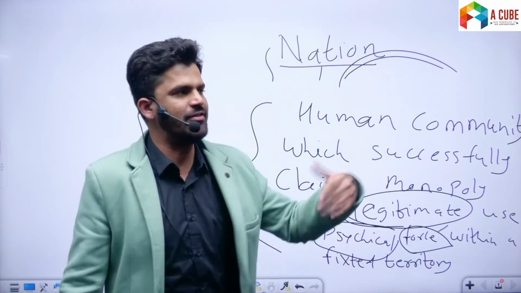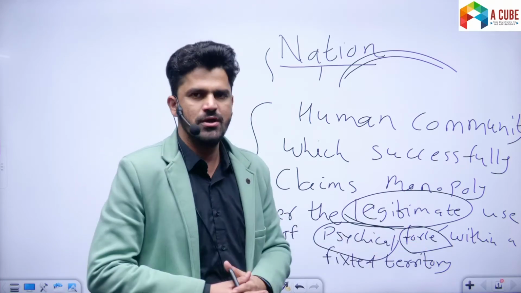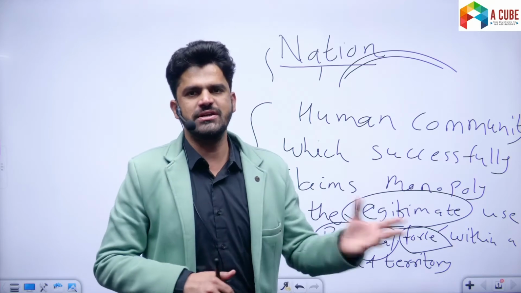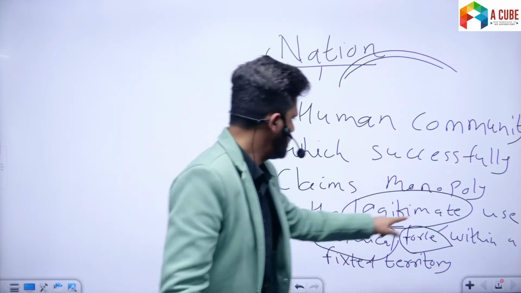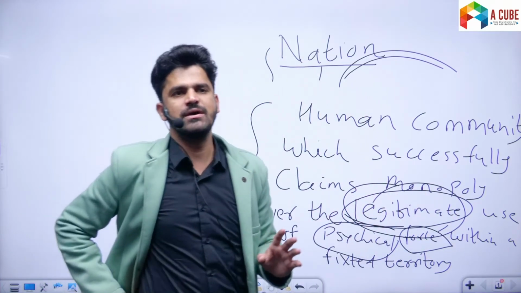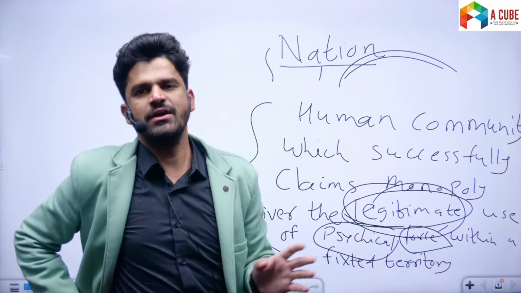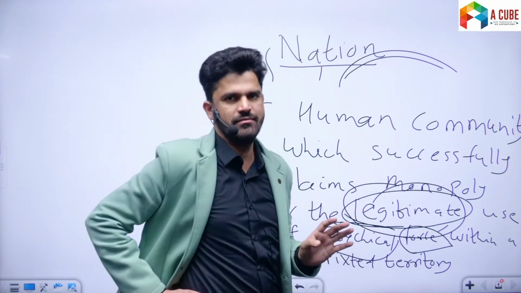It does not mean that other institutions do not use force or violence, but it is not legitimate. Terrorist groups, the Naxalites or the insurgents within the territory of India also use violence, but they do not use physical force legitimately. When we say that the Indian state is a legitimate state, it means that we voluntarily obey the laws and rules of the state.